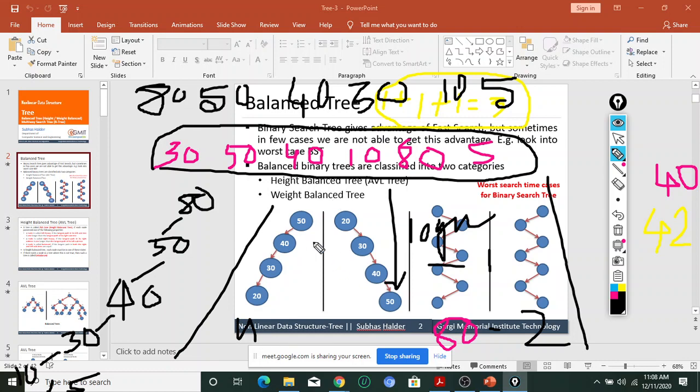So in case of a binary search tree, if the number of elements is the same, for example 6, the height is 6 in this case. If the number of elements is 100 or 500, or if I consider 10 for simplicity, we can understand the height of the tree. The height of the tree may be less or greater. So the minimum height of a binary search tree is log n, we know that, and the maximum height of a binary search tree is n. Now tell me why we are getting different kinds of height?